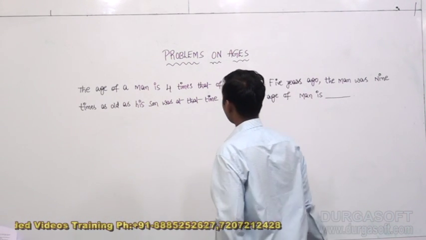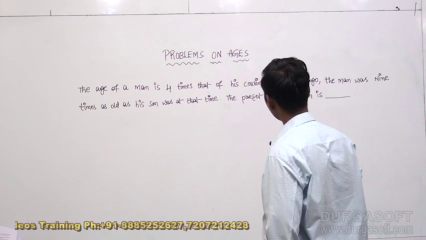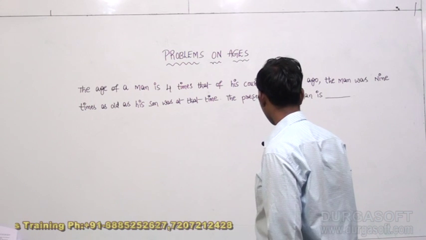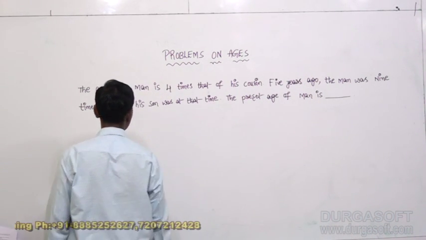The age of a man is 4 times that of his son. 5 years ago, the man was 9 times as old as his son.